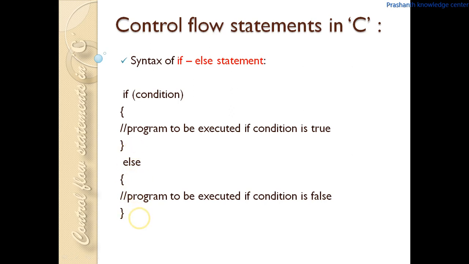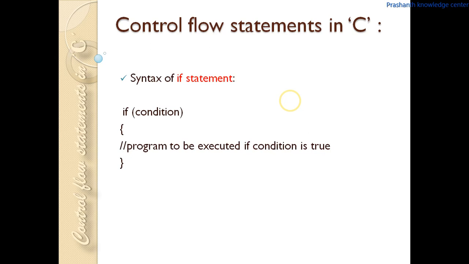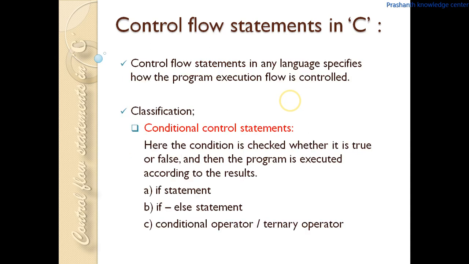And in short form of if else, we will use the ternary operator, and the syntax of this ternary operator is like this: condition, question mark, then expression 1, and then expression 2, semicolon. Now we will see an example of each of these three conditional control statements.